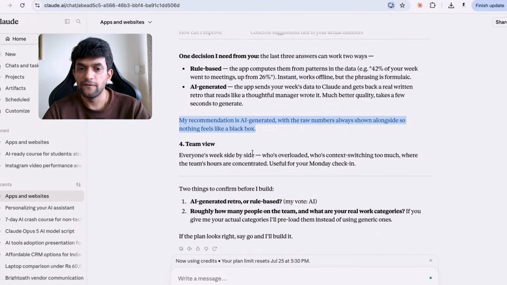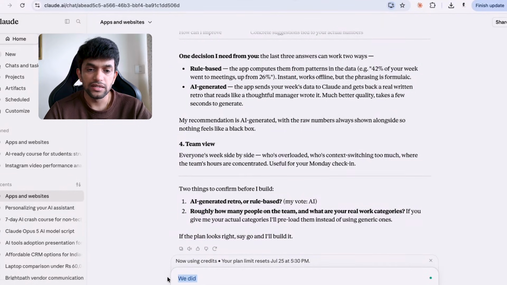Team view: everyone's week side by side. Who's overloaded, who's context switching more, where the team's time is most useful. Two things, AI generated retro. I will say AI generated. How many people on your team? And there are 10 people in my team.